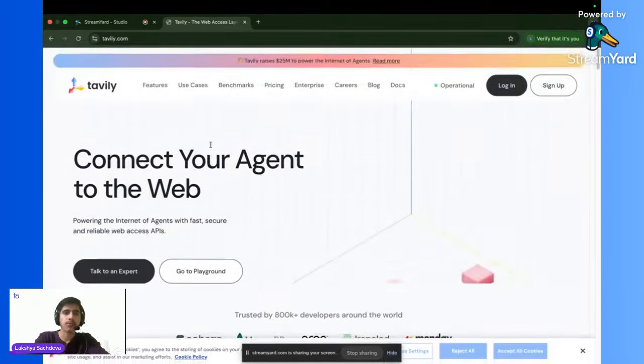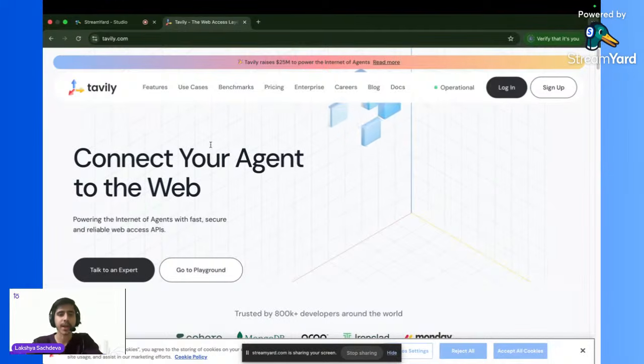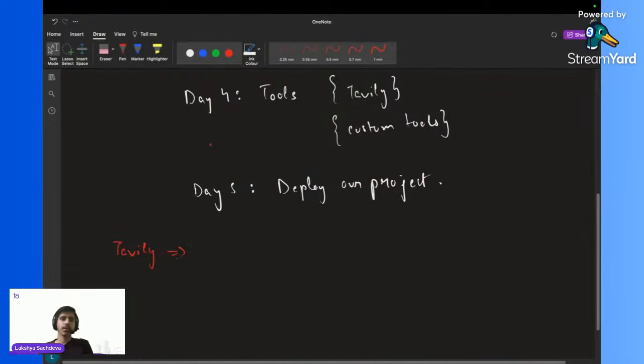Yes. So what happens is whenever you make some kind of LLM chatbot, your chatbot does not have real-time data access. Let's say I have made a basic chatbot and I give it the name Dev.